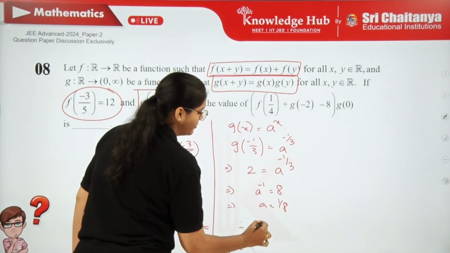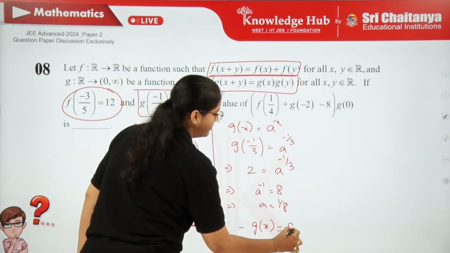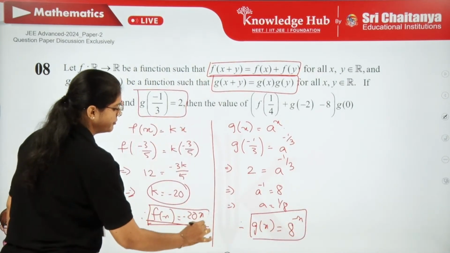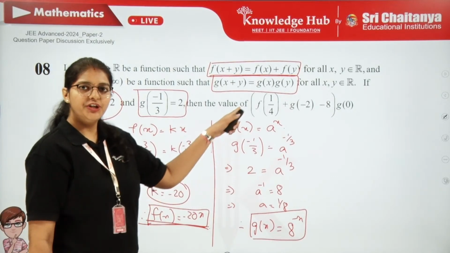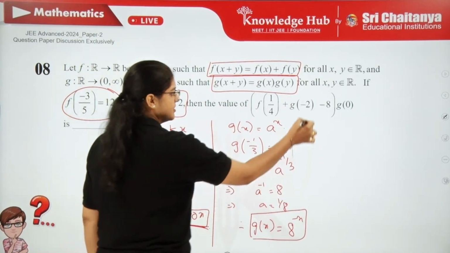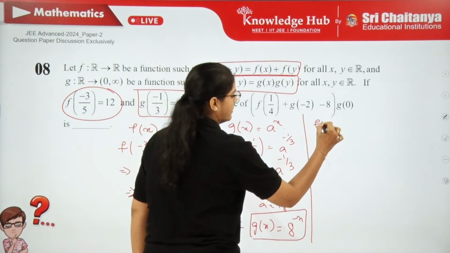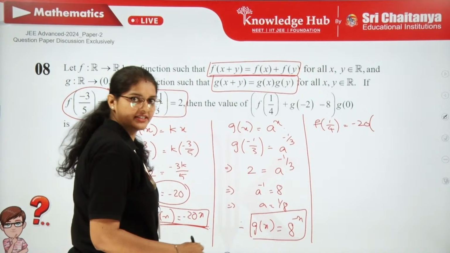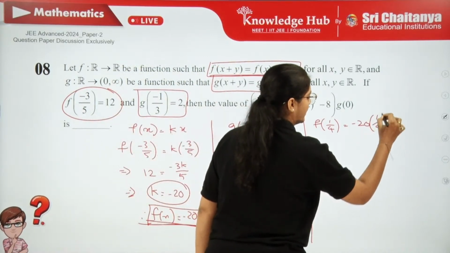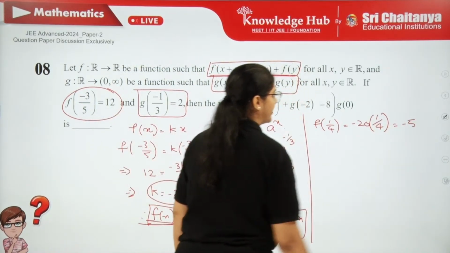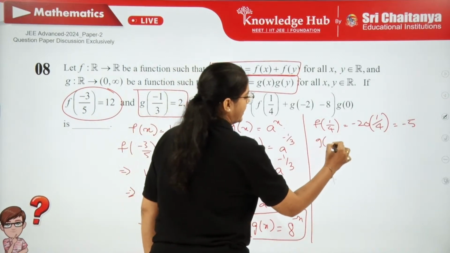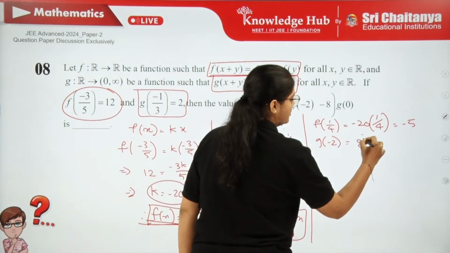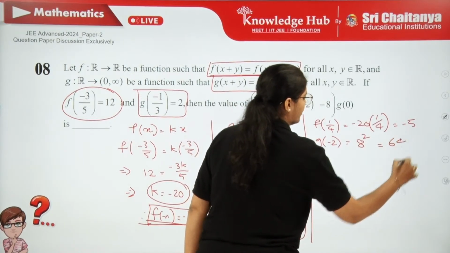So what is this g(x) function? g(x) is 8^(-x), can I tell? Yes. You have g(x), you have f(x). Then just by substituting the values, you are going to get the solution. So what is f(1/4)? f(1/4) is -20 times x, so -20 times 1/4. So this is -5. What about g(-2)? g(-2) is 8^(-(-2)), that is 64.